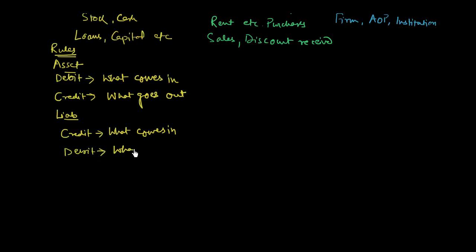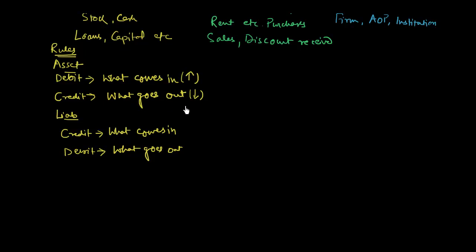By what comes in, we mean an increase in the value of an asset. If an asset comes in, the value of the asset will increase and it will be debited. And by the phrase what goes out, we mean a decrease in the value of an asset.